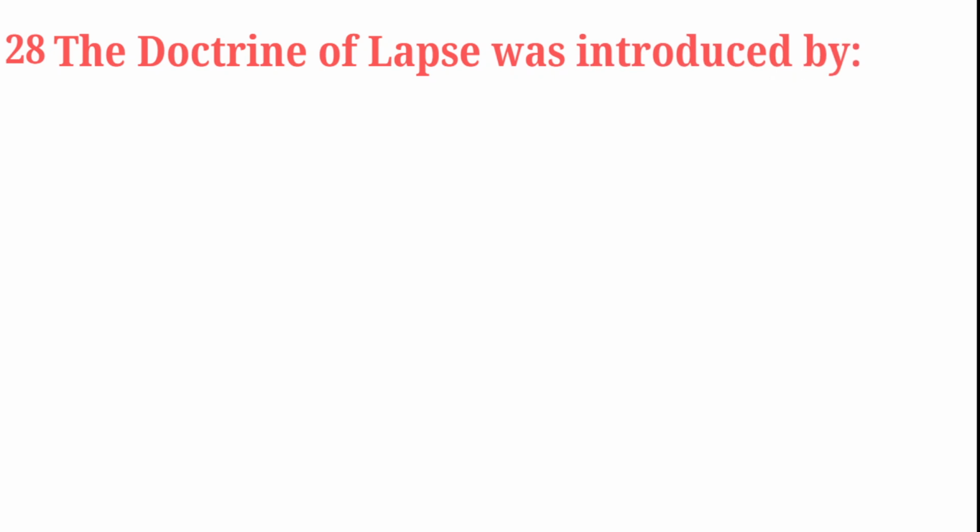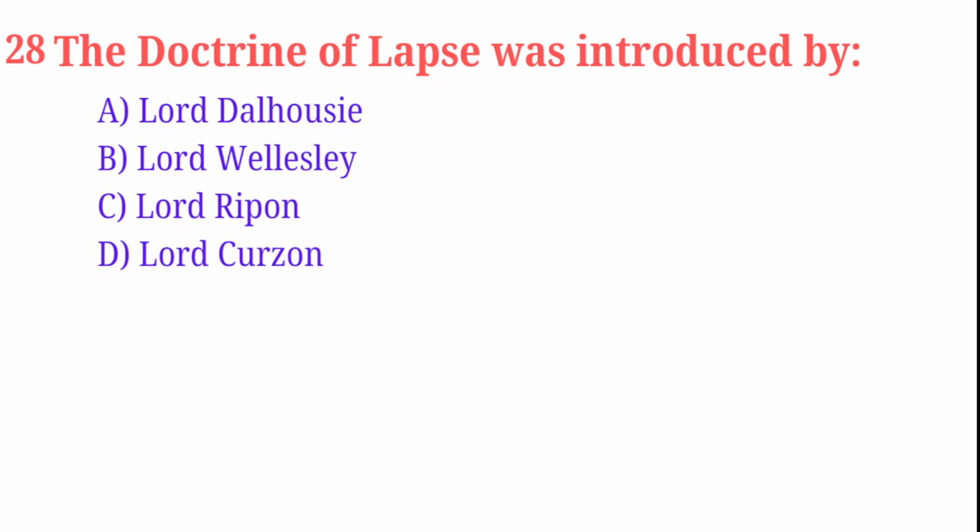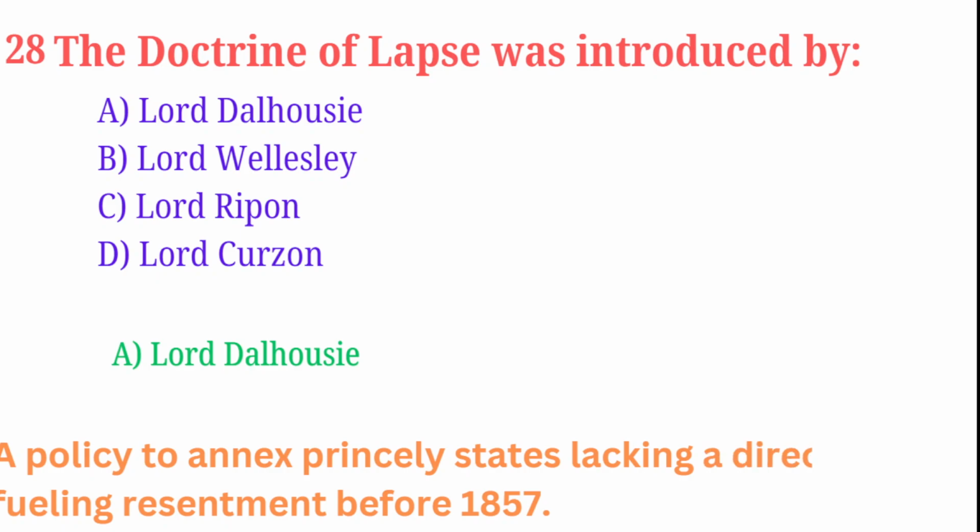The doctrine of lapse was introduced by Lord Dalhousie, Lord Wellesley, Lord Ripon, Lord Curzon. Correct answer is Lord Dalhousie. A policy to annex princely estates lacking a direct heir, fueling resentment before 1857. That is called Doctrine of Lapse.